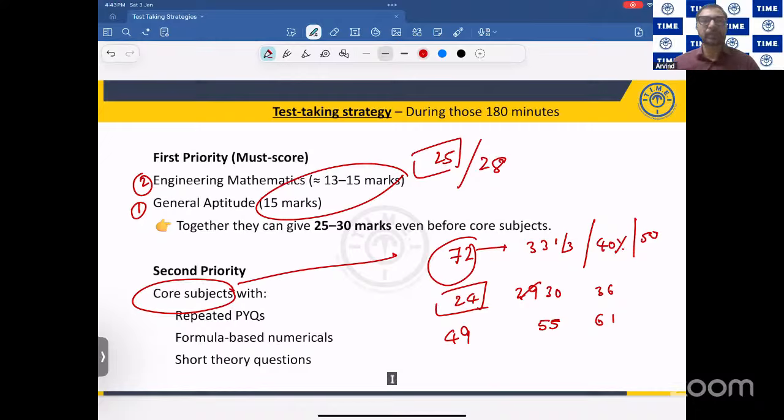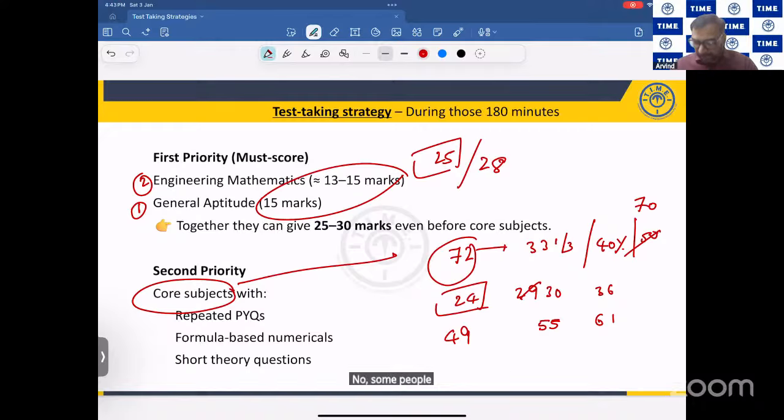I'm not asking you to get 70 percent here. I'm saying even if you can manage 50 percent, you're getting 60 plus marks. If you get 70 percent here, you'll be a topper. So let's be realistic. Let's aim for 50 or 60 percent of the marks.